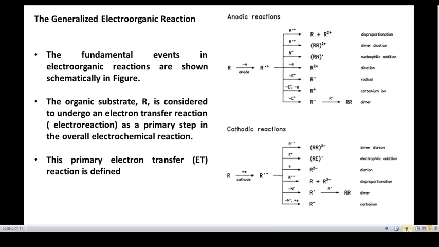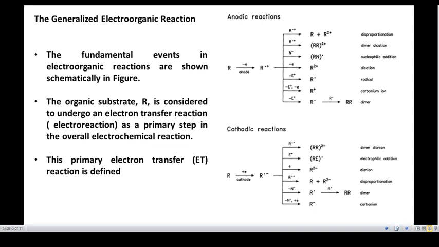It may be either an anodic or cathodic reaction. Generally, in all these reactions, the primary process is electron transfer. That means when you bring the reactant from the bulk to the surface of the electrode, electron transfer occurs between the electrode and the substrate.